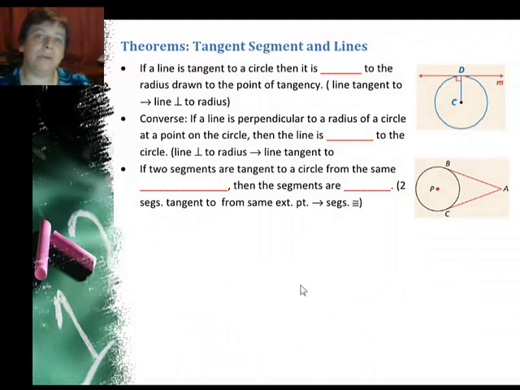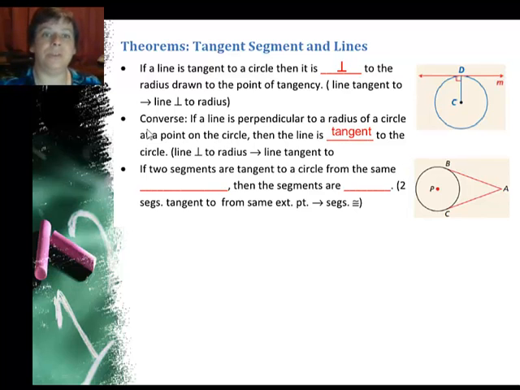Now, there's some special theorems about tangent segments and lines. If a line is tangent to a circle where it passes through only 1 point, then it is perpendicular, do you see the little right angle drawn in here, to the radius drawn to the point of tangency. So this radius is connecting to that point of tangency, and it automatically makes a right angle with this tangent line. Now, if I know a line is perpendicular to the radius of a circle at a point on the circle, then I can also say that the line is tangent to the circle. This is just the converse of the first theorem.